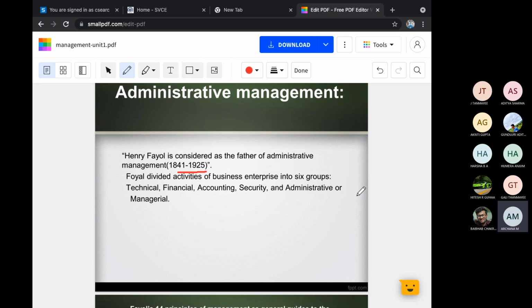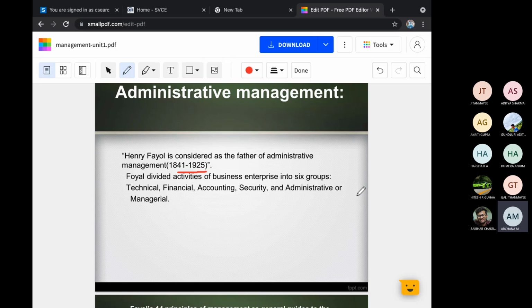But Taylor, what he told, only planning and only 2 groups were there for him. That's all. But here he divided into 6 groups. Like whatever business we follow now, 6 functions he did in 1925. That is technical is 1 group, financial is 1 group, accounting is 1 group, security is a separate group, administration is a separate group. So these are the different levels of management he divided into 6 groups.